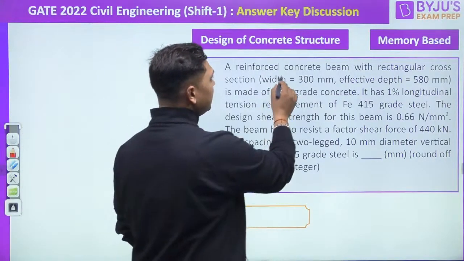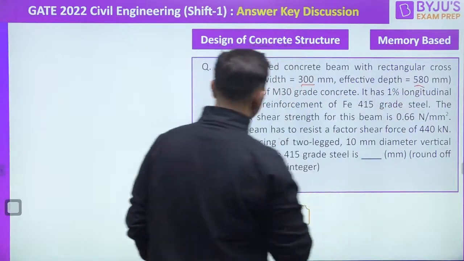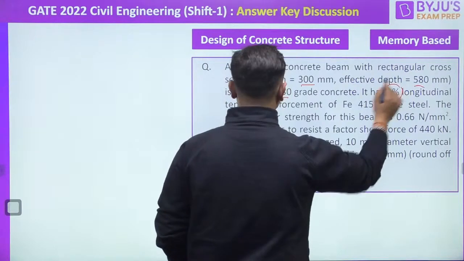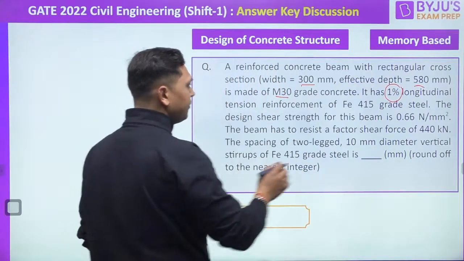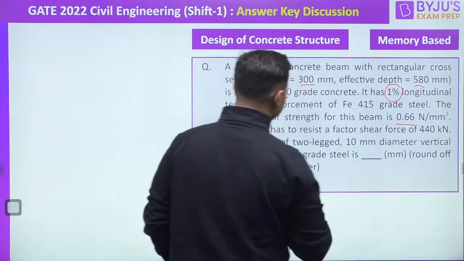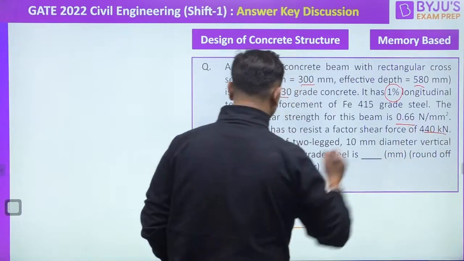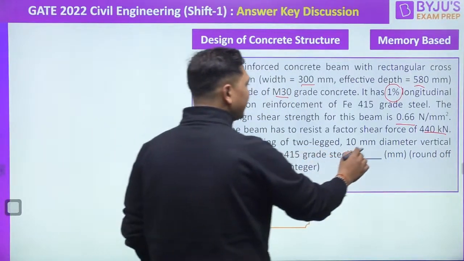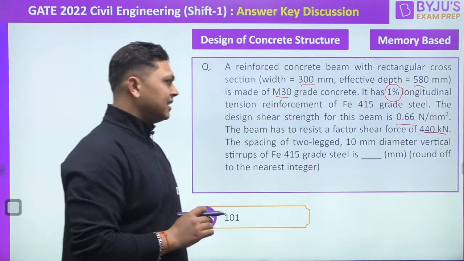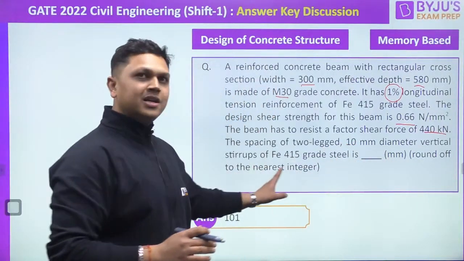You are given a question: a reinforced concrete beam with a rectangular cross section of width and effective depth given, made of M30 grade concrete, and it has 1% of the longitudinal tension reinforcement of Fe415 grade. The design shear strength of the beam is 0.66 megapascal. The beam has to resist a factored shear force of 440 kilonewton. The spacing of 2-legged 10 mm dia vertical stirrup of Fe415 grade steel is. You are asked to find out the answer in mm rounded off to the nearest integer.